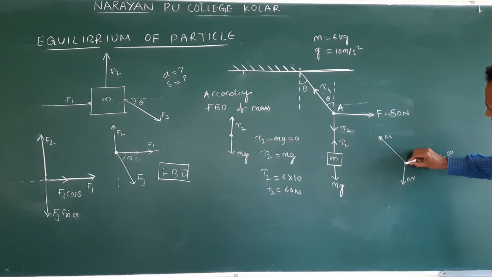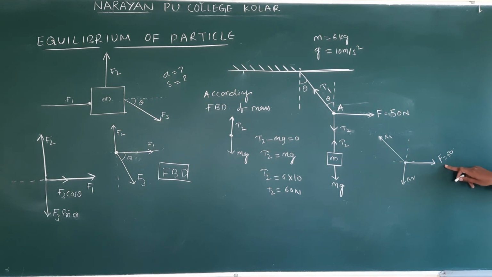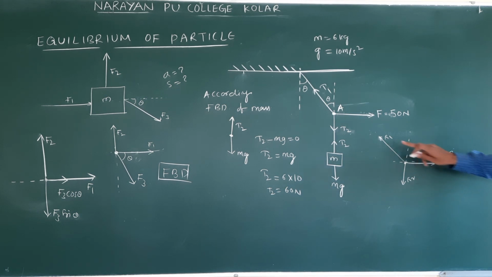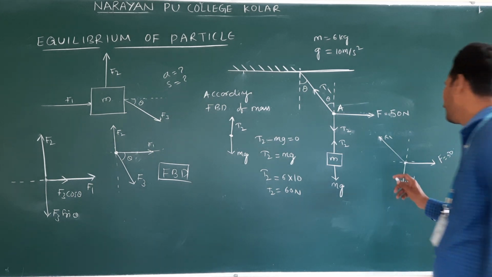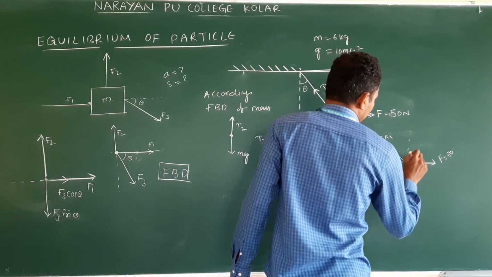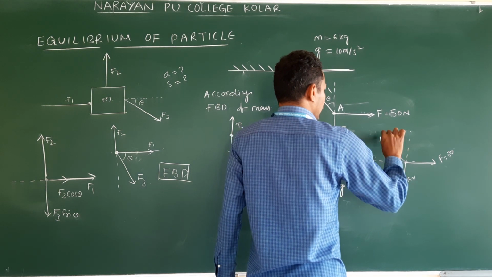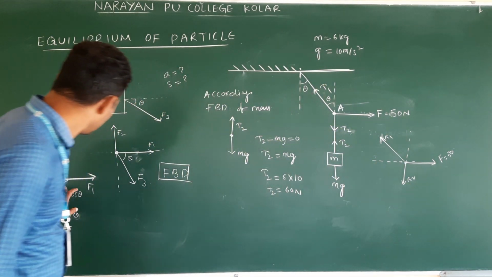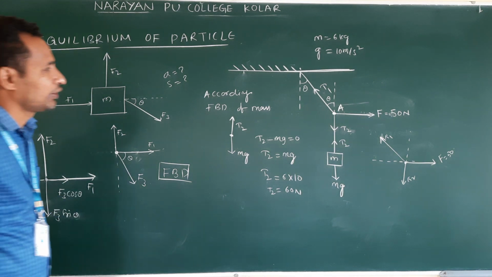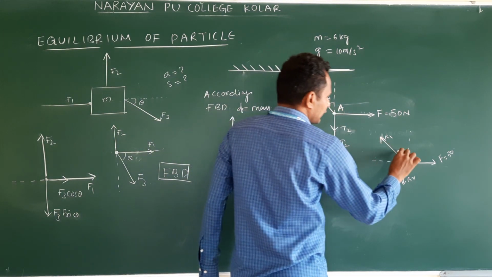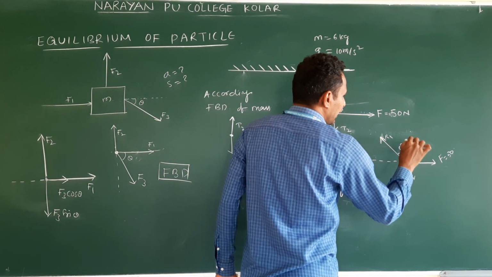See, imagine x-axis and y-axis. F acts exactly along the x-axis, T2 acts exactly in the y direction, and only T1 is not acting along an axis. So this we will make into two components. What is the angle given? Theta with the y axis.